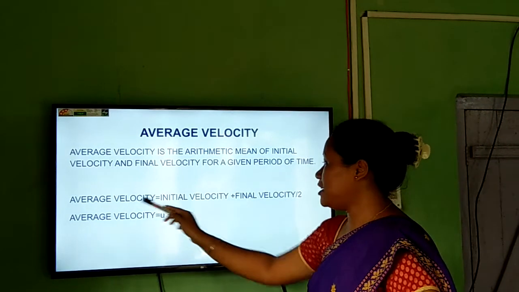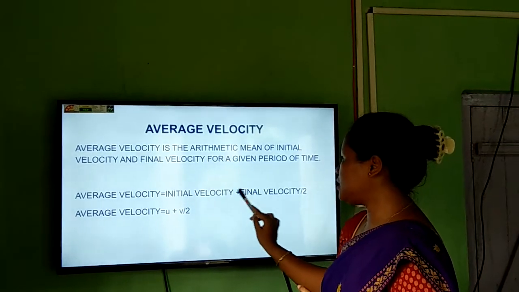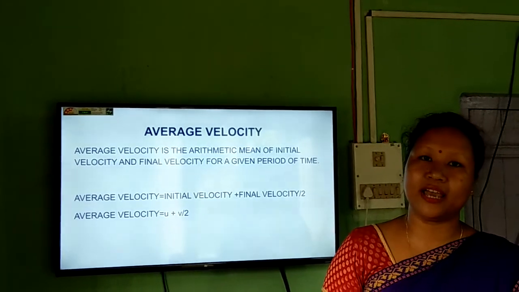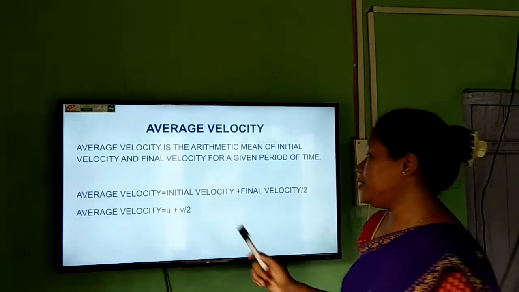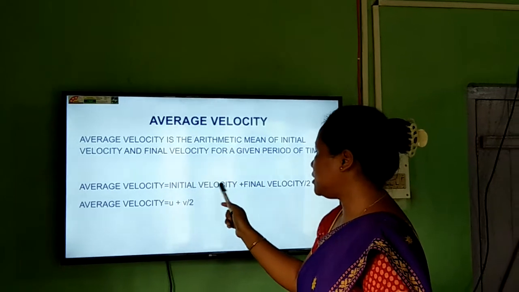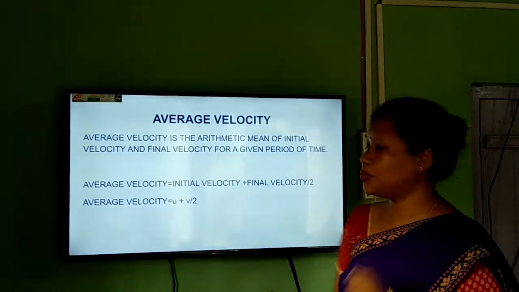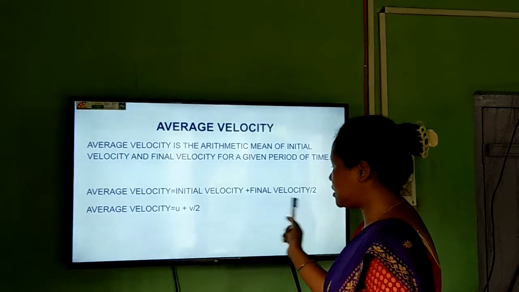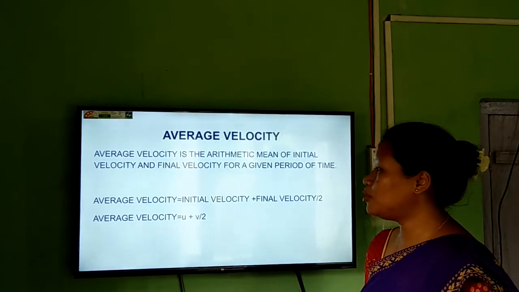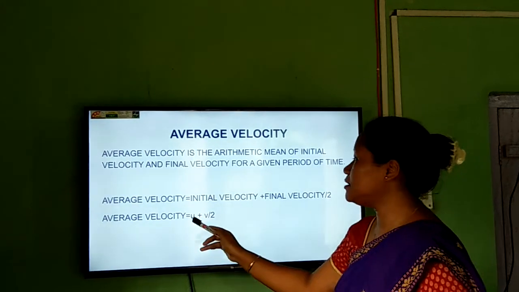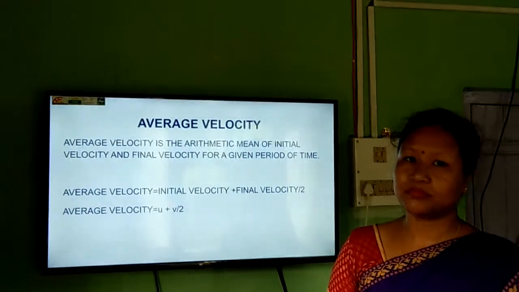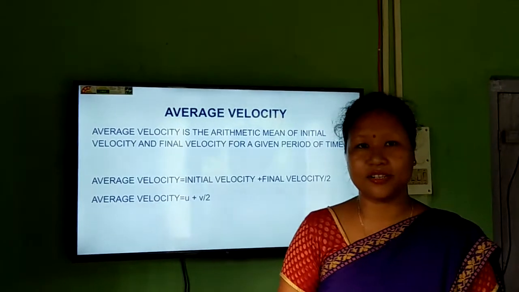That is, average velocity is equal to initial velocity plus final velocity divided by 2. The symbol we take for the initial velocity is small letter u, and for the final velocity small letter v. So the formula for the average velocity is u plus v divided by 2. Okay, so this is all we have discussed today.